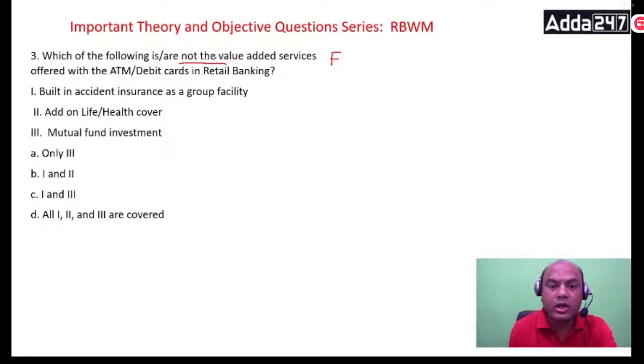So which of them are not the value-added services offered with the ATM debit card in retail banking? Look at this. Built-in accident insurance as a group facility. Add-on life health cover. Mutual fund investment. So the answer is only 3, 1 and 2, 1 and 3. All 1, 2 and 3 covered.